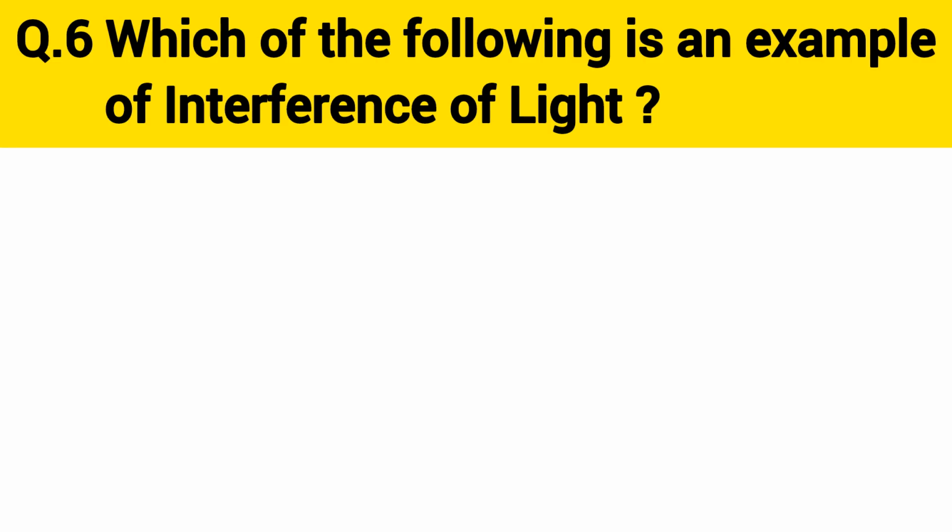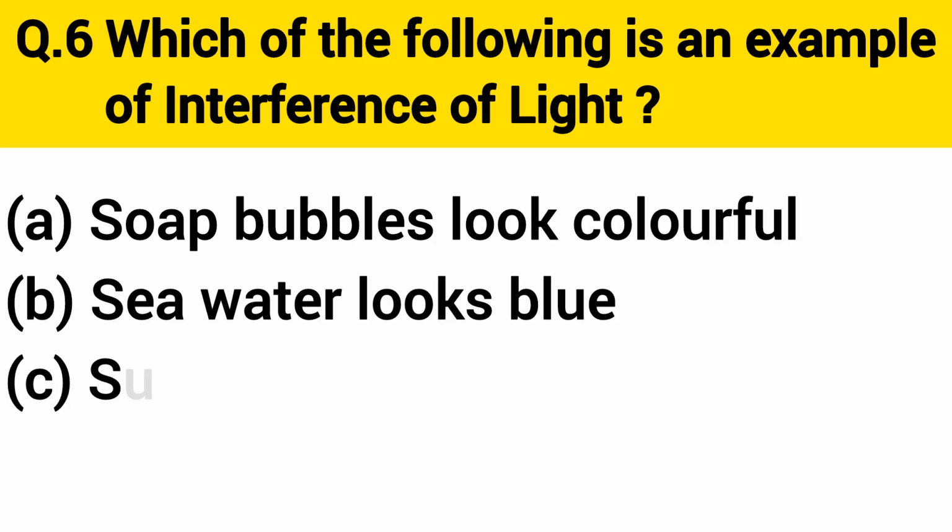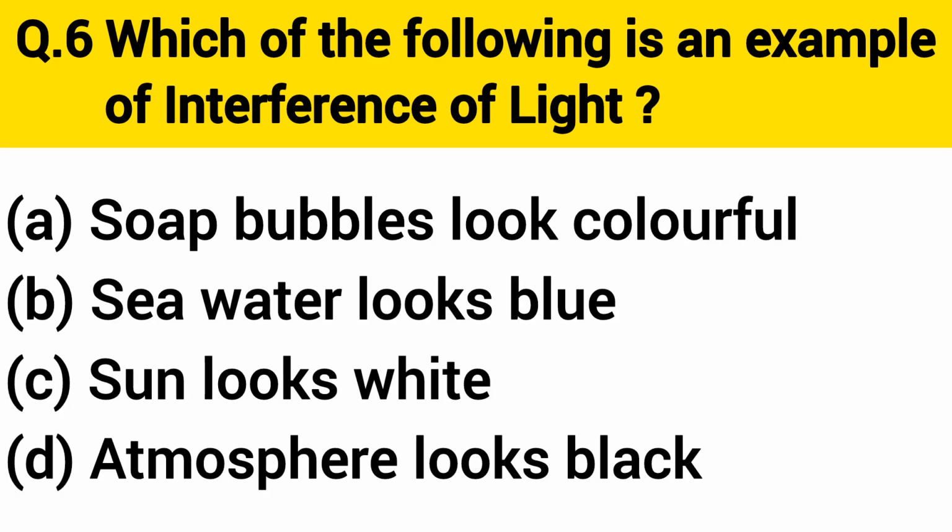Question number 6. Which of the following is an example of interference of light? A. Soap bubbles look colorful. B. Seawater looks blue. C. Sun looks white. D. Atmosphere looks black.